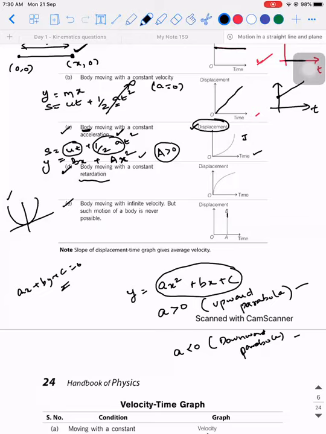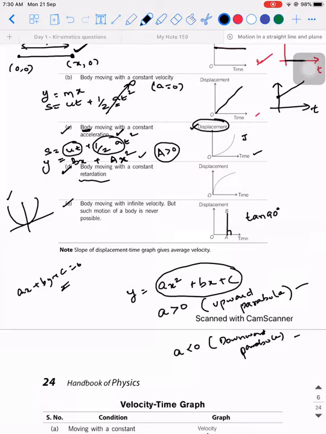So when it is moving with infinite velocity, what does velocity represent for a displacement time graph? It is the slope. When you have a line which is perpendicular to the x-axis, from the basics of mathematics we know that slope is tan theta, where theta is the angle made by the line with the x-axis in the anti-clockwise direction.